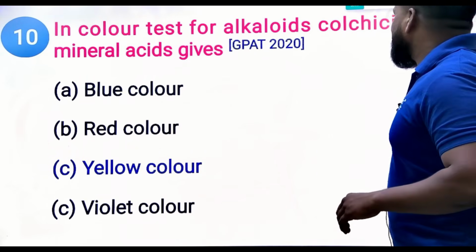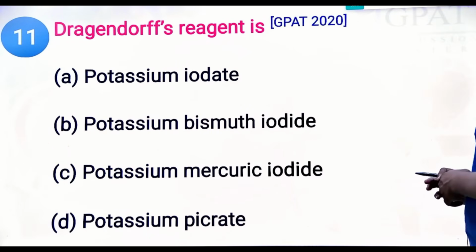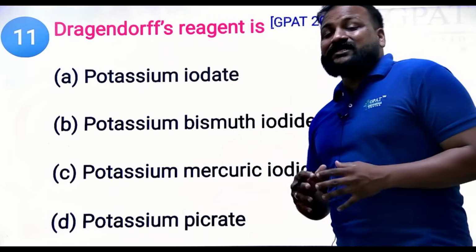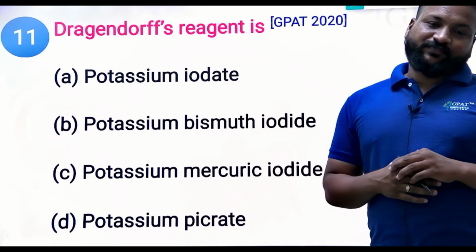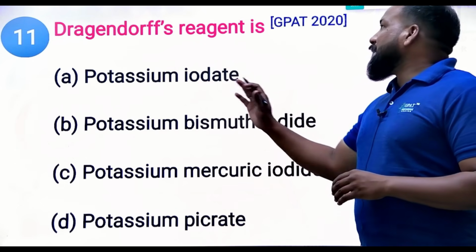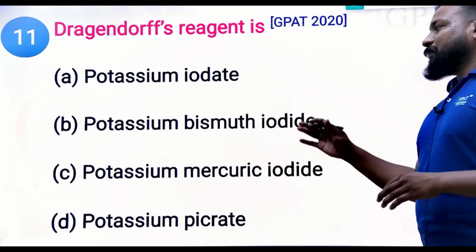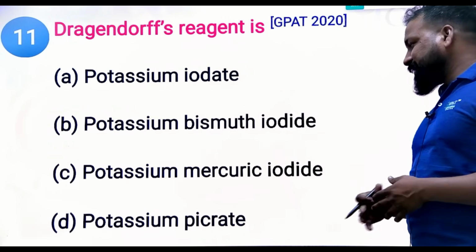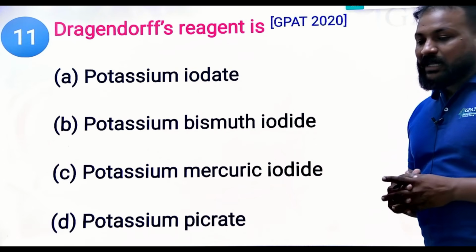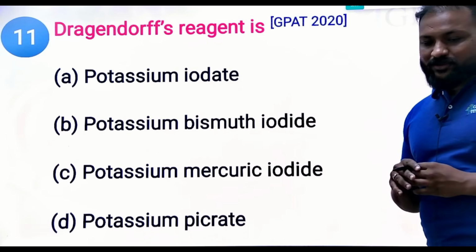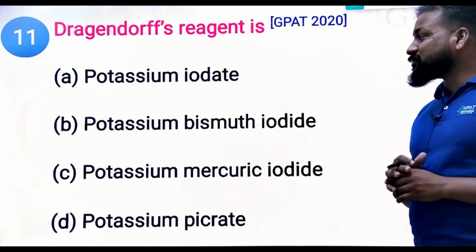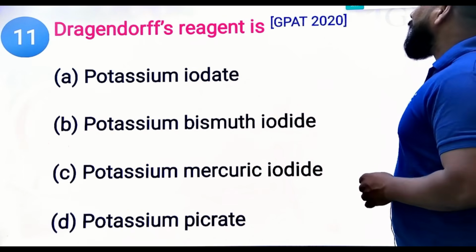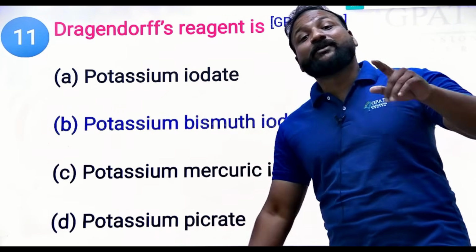Next, Dragendorff's reagent is chemically, which of the following are the ingredients or reagents of Dragendorff's reagent? 2020 question. Potassium iodate, potassium bismuth iodate, potassium mercuric iodate, and potassium picrate. Picrate is for the Hager solution. Mercuric is mercury, M for Mayer's. Undoubtedly option B is right, potassium bismuth iodate.